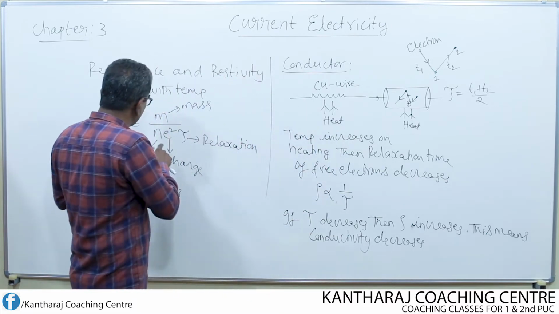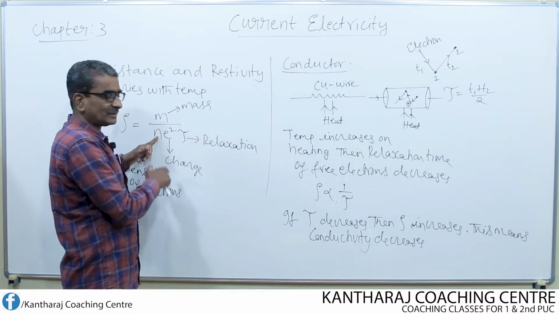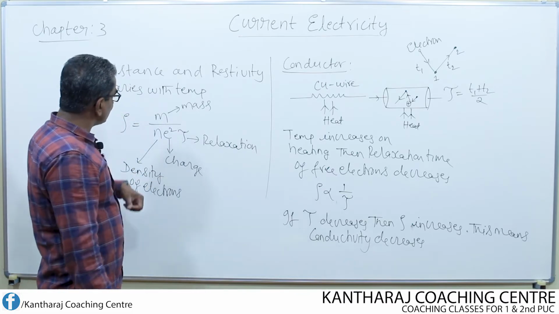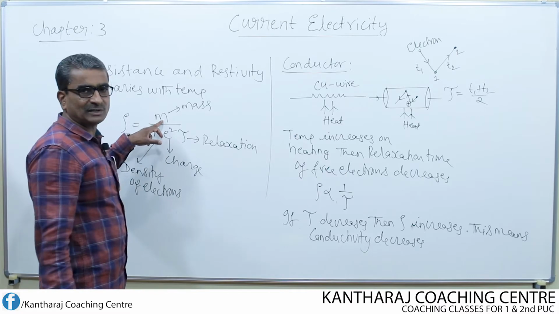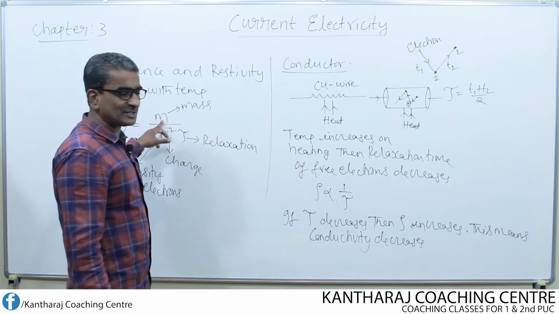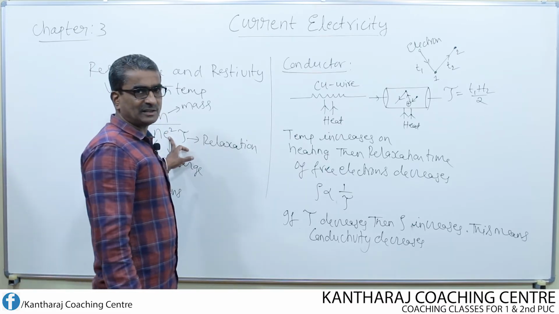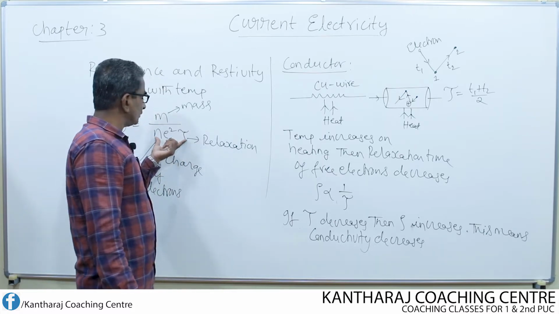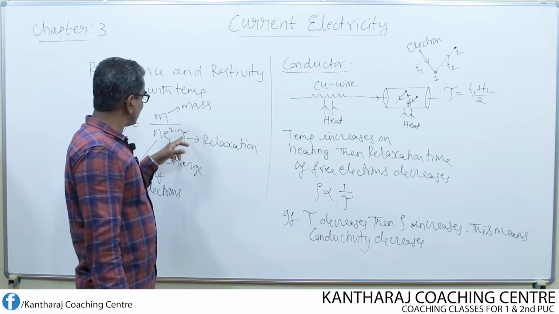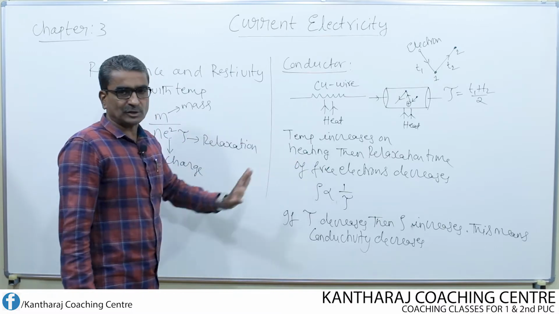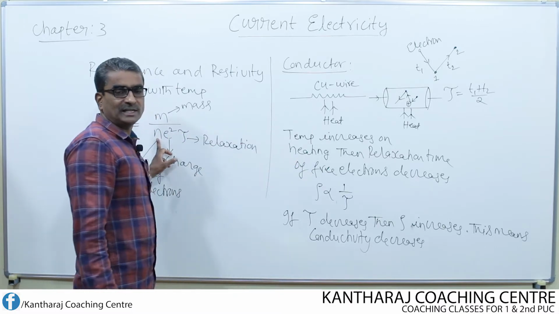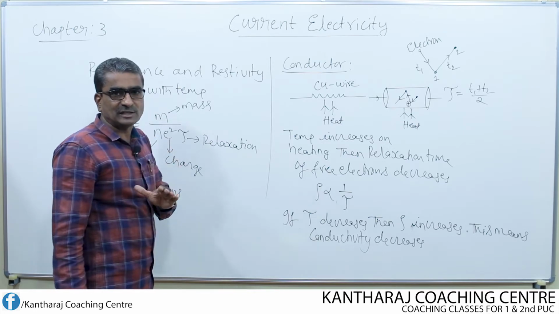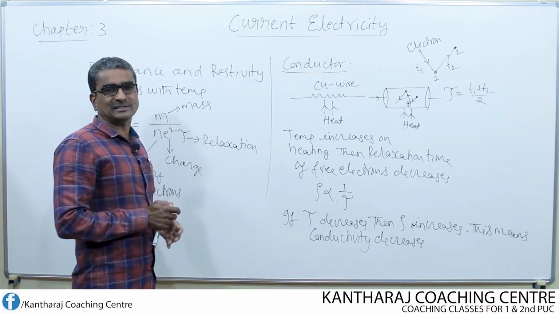Now we must look into one more factor here, that is density of electron. If temperature is increased, we know that mass of the electron is not going to change, that remains constant. Charge of the electron also remains constant. Only thing is we must observe these two terms, density of electron and relaxation time. We understood about relaxation time. Then what about the number density of electron? See, number density of electron is not going to increase, that remains as it is.